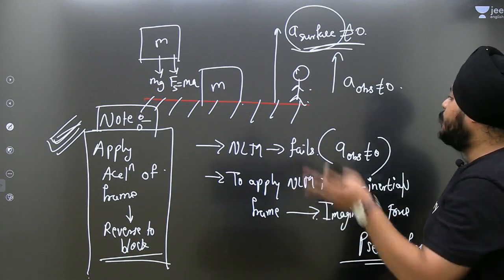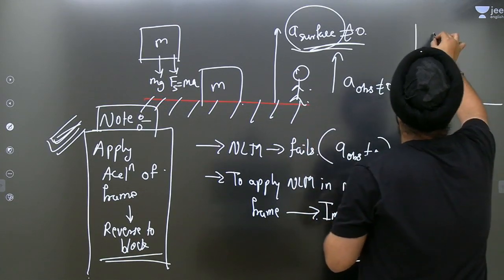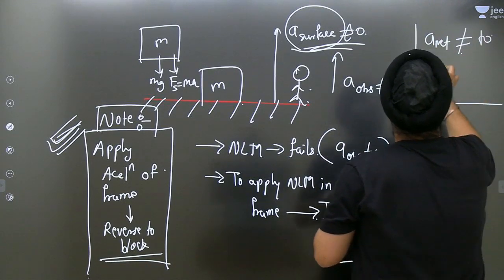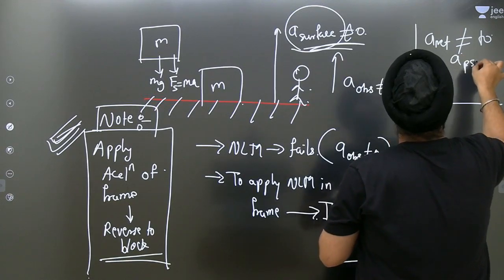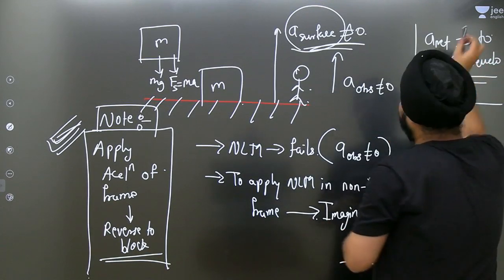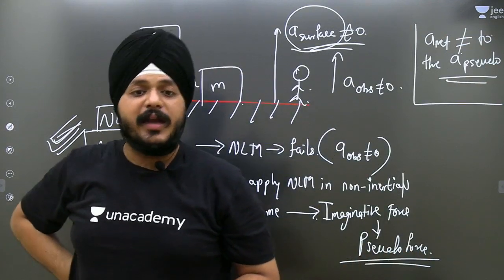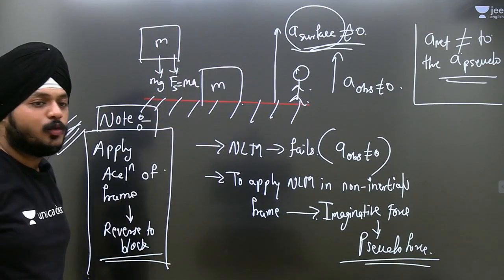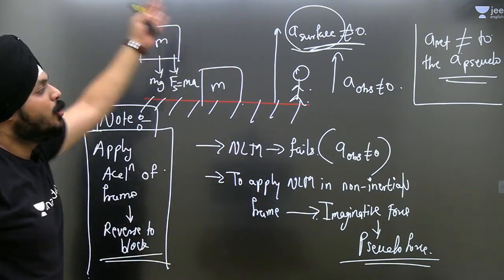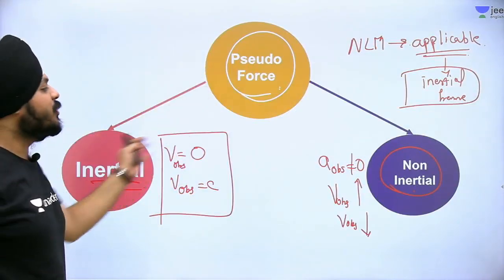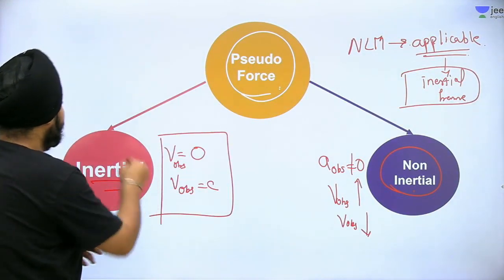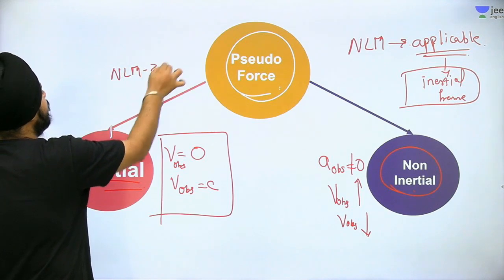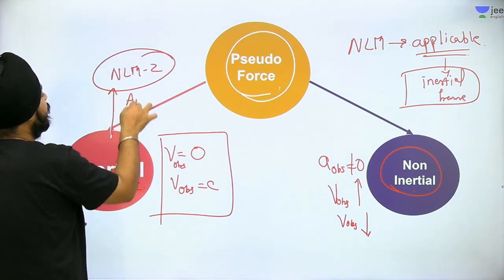Okay guys, there is another important note: the net acceleration is not equal to the acceleration because of the pseudo force. Generally the students have this kind of confusion and questions related to the pseudo force. But this is the glimpse of the pseudo force. It is classified into two frames, inertial and non-inertial. In an inertial frame, Newton's laws of motion, especially Newton's second law, are applicable.